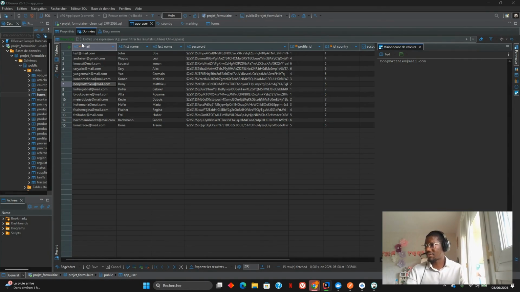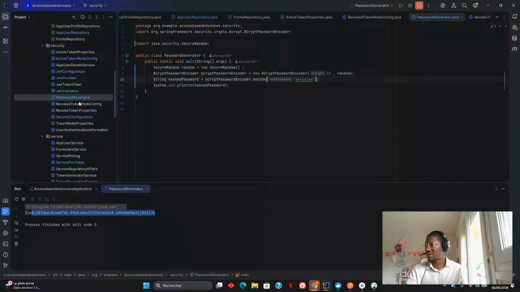As you can see here, I already defined some users and their password. How I define them is the most important part, so stay focused. In our Spring Boot application, I defined a class named password generator. If you run this class, you are going to hash a password.